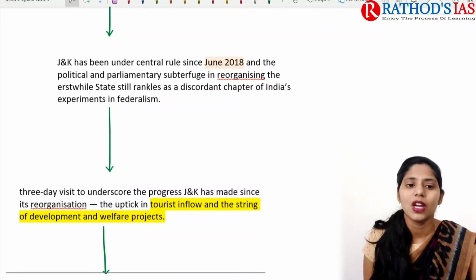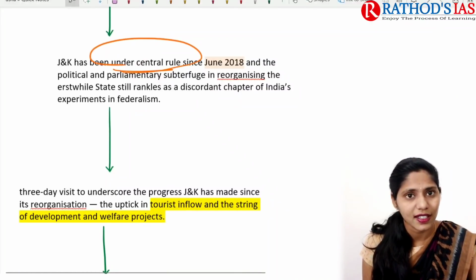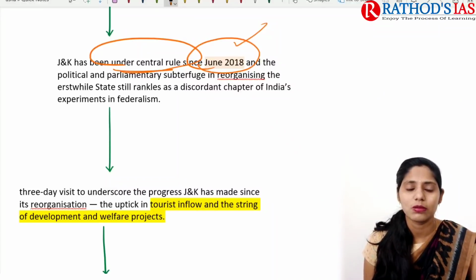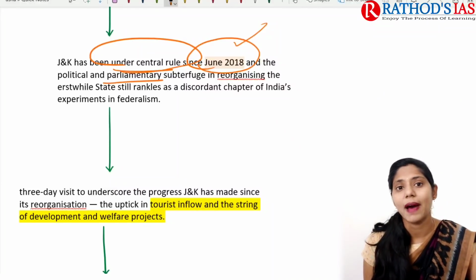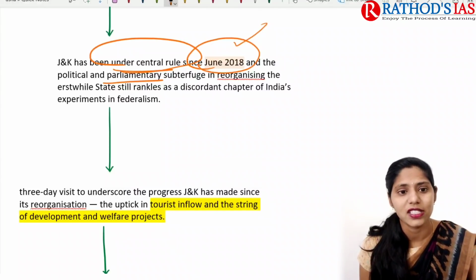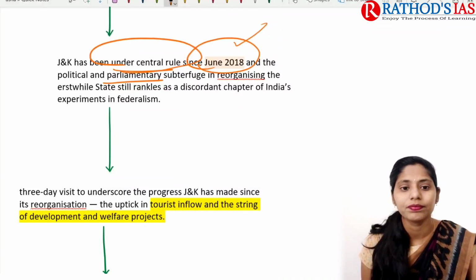Jammu and Kashmir has been under central rule since June 2018 onwards. Because of this central rule, the political and parliamentary subterfuge is mainly seen in the reorganization of this erstwhile state.